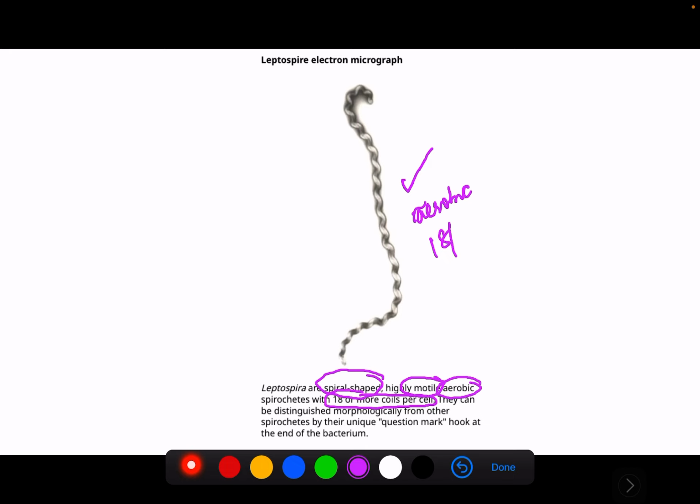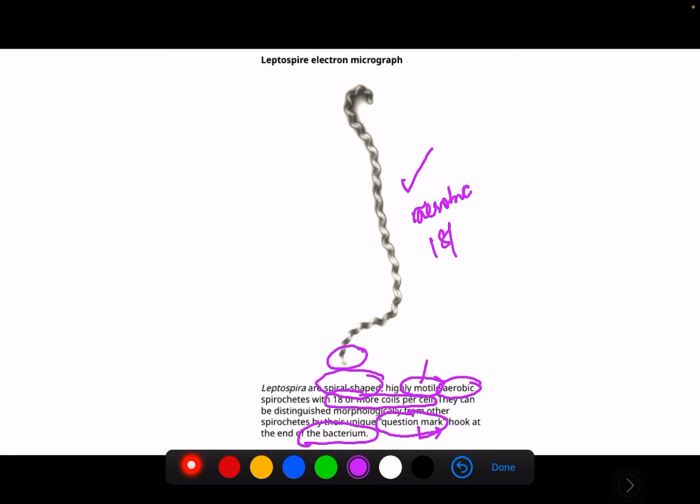They can be distinguished from other spirochetes by their unique question mark hook at the end of the bacterium.